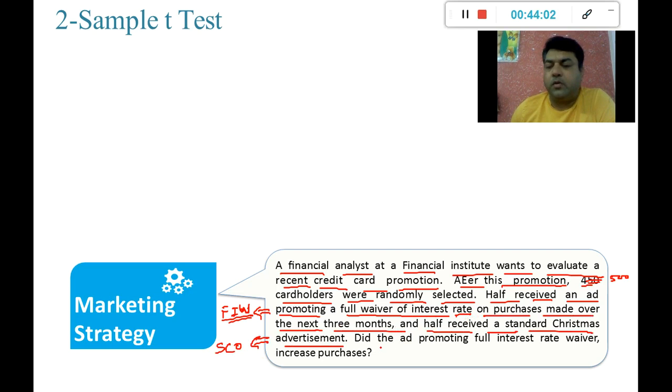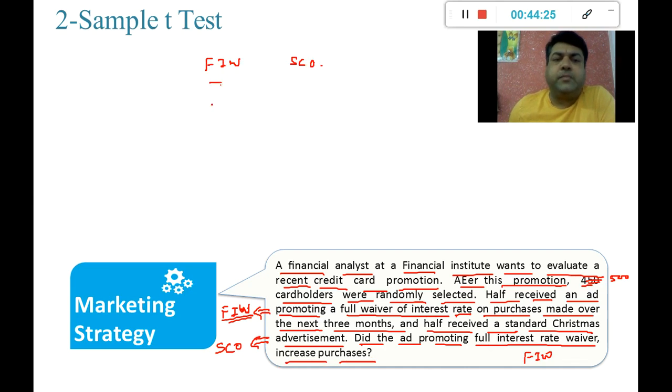Did the ad promoting the full interest rate waiver, that is FIW, increase the purchases? This is the business problem given to us. There are two samples given to us, one for FIW and one for SCO, and there are some purchase figures over here.